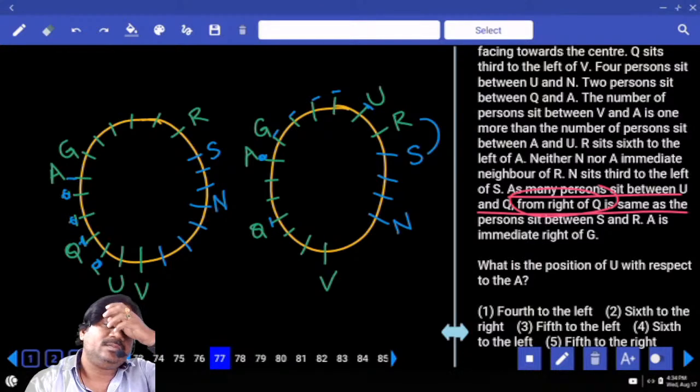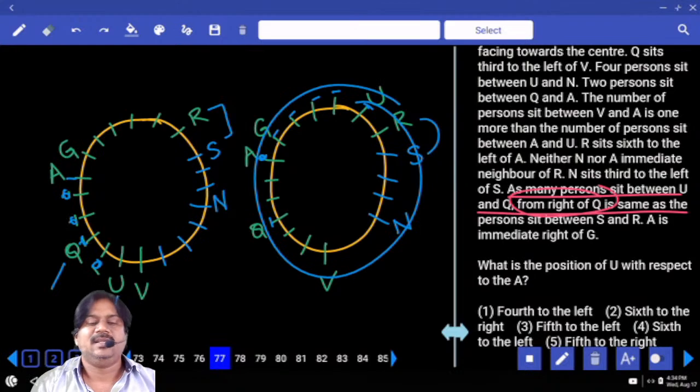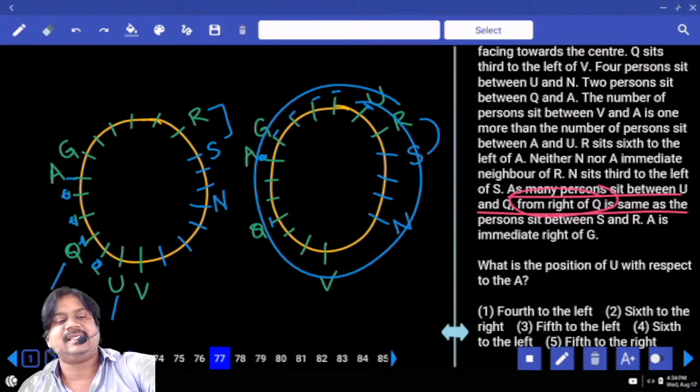Q and U. How many persons? Is it same? No. That means it is not possible. Yes or no? Next. How many persons are in between S and R? We don't know, because we don't have any comparison between S and R here, isn't it? How many persons between Q and U? One person. That means how many persons between S and R? One person. Is it right of R? Is it left of R?